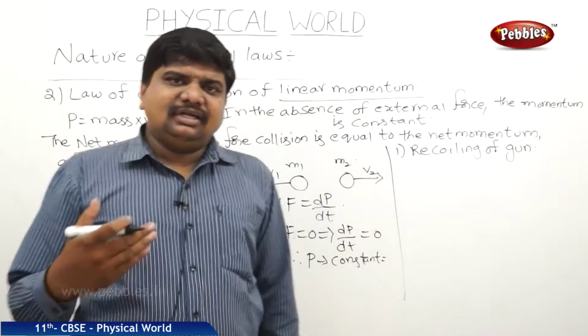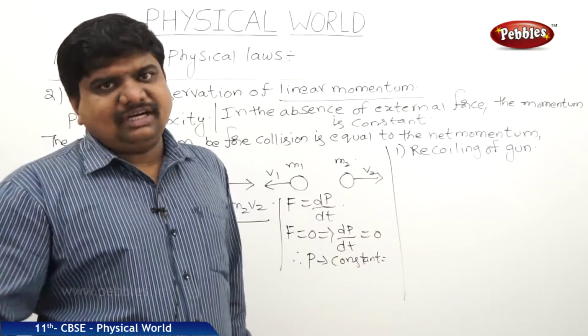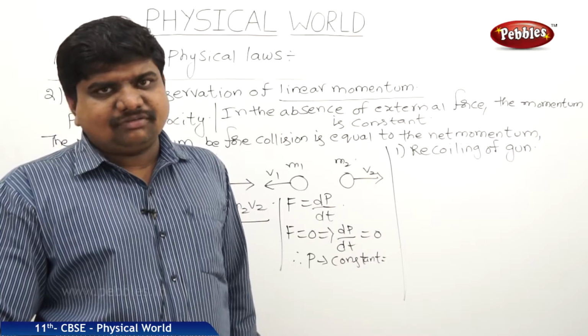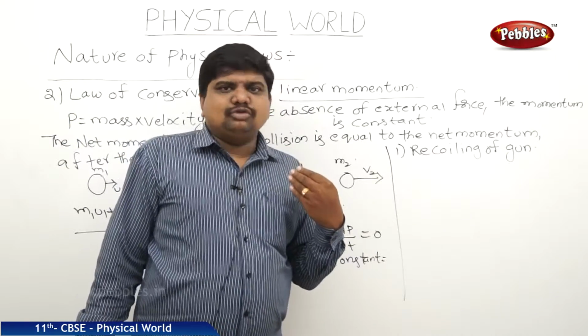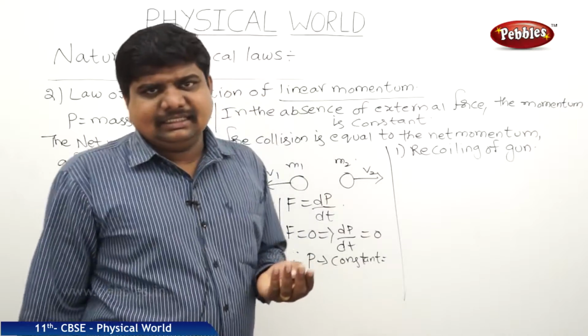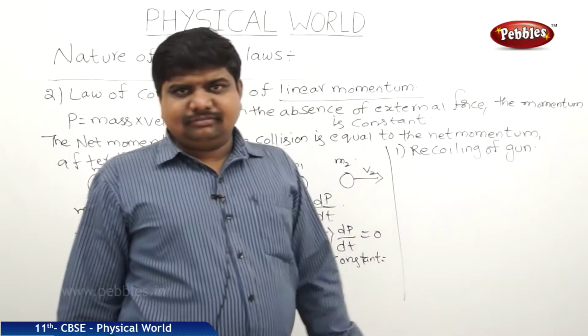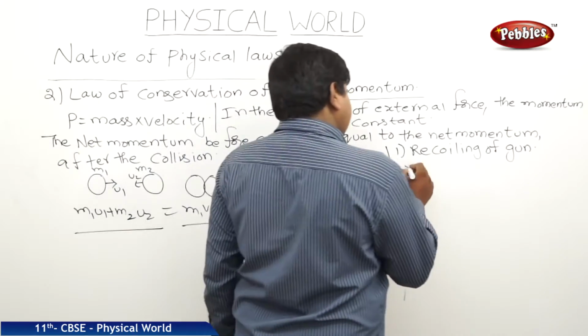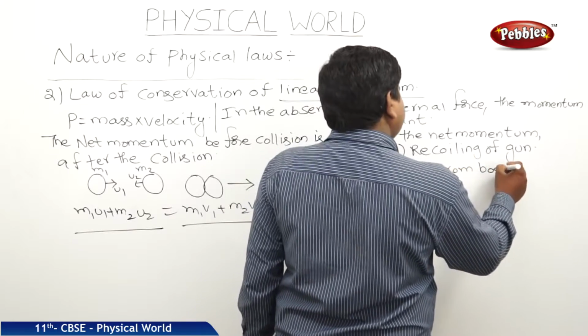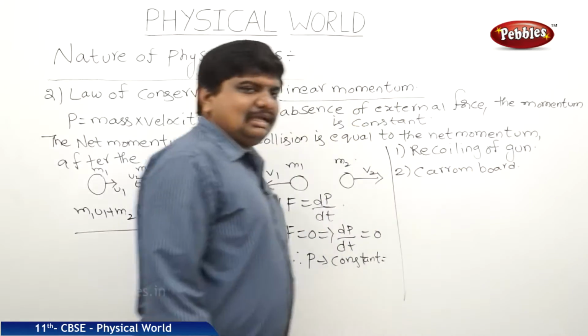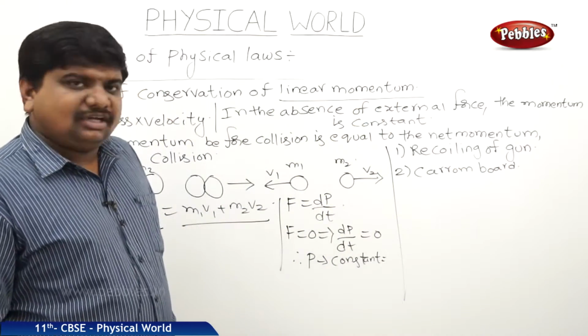Means after firing the bullet frontward, automatically the gun moves back. That is called recoiling of gun. Carom board. These all are examples for the law of conservation of momentum.